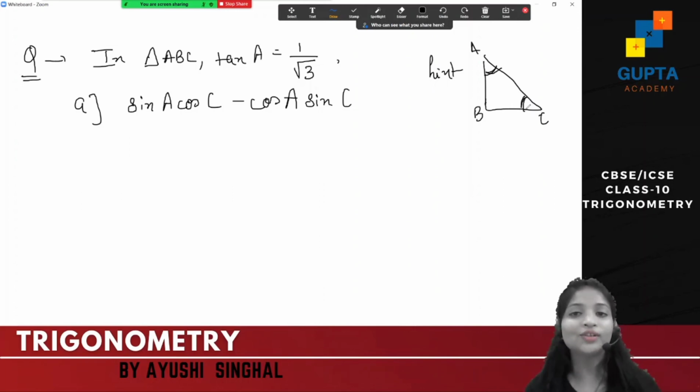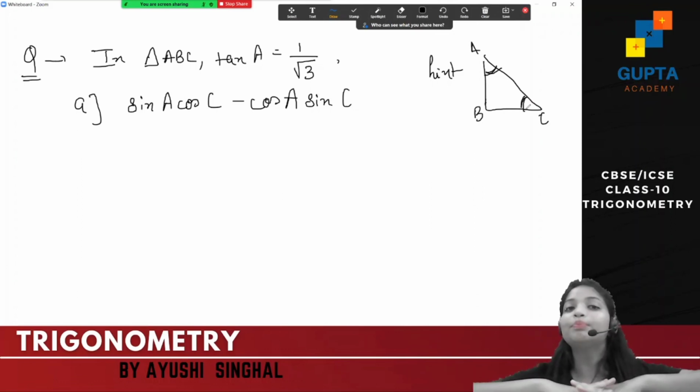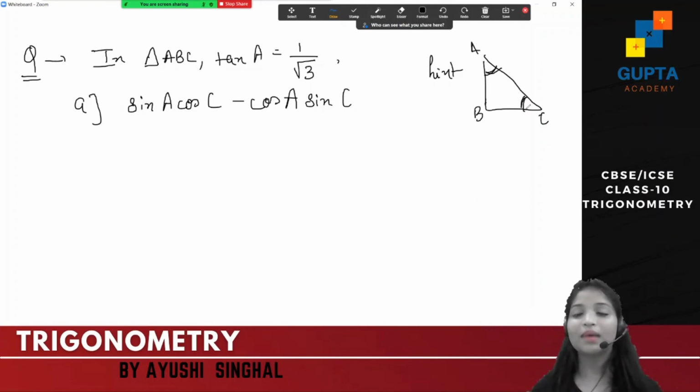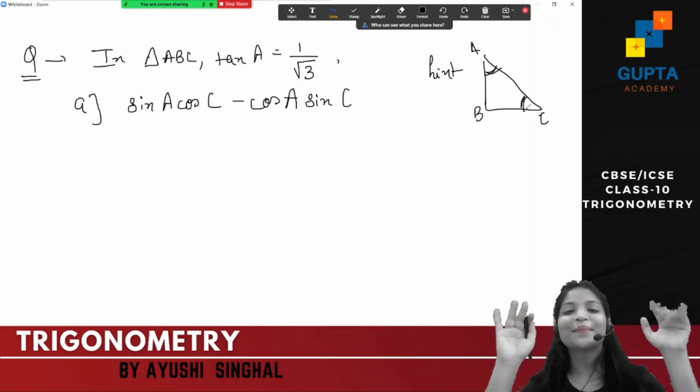Right? So that's all. Try this. Use this hint. Use the reference angle. I hope definitely you will be able to do that. So that's all for today. But be there in our next session because in the next session I'll again tell you some particular tricks to remember the values also. So if you want to know that trick, be with me in our next session. That's all for today. Bye.